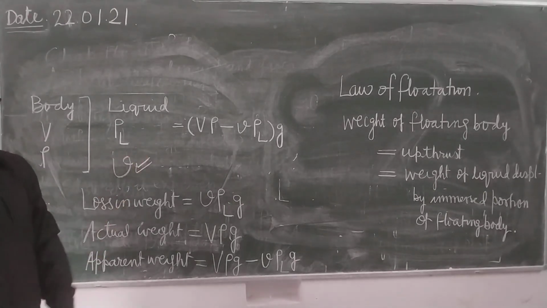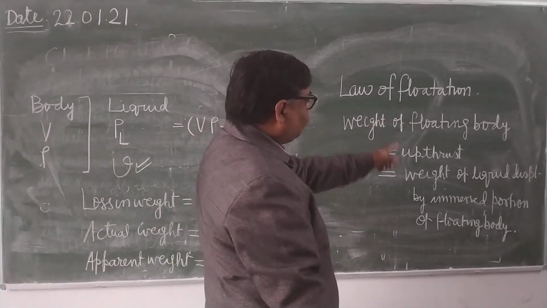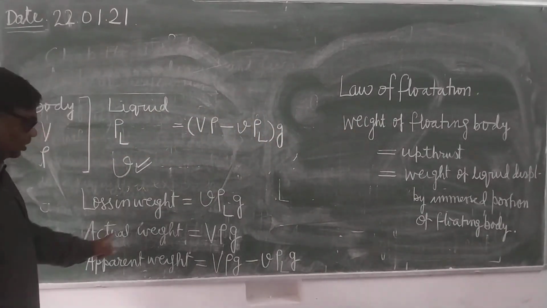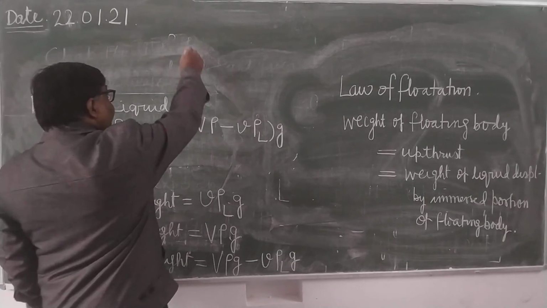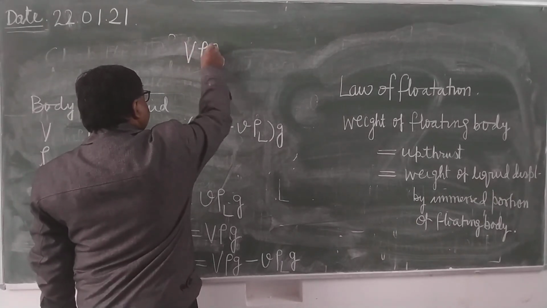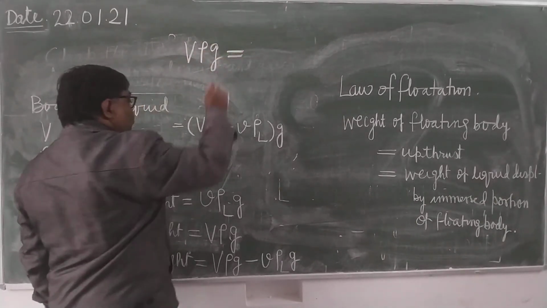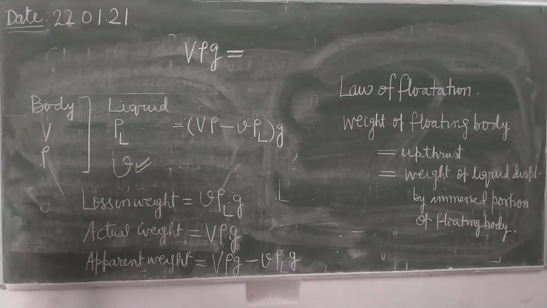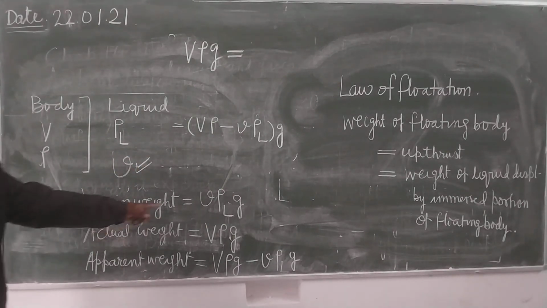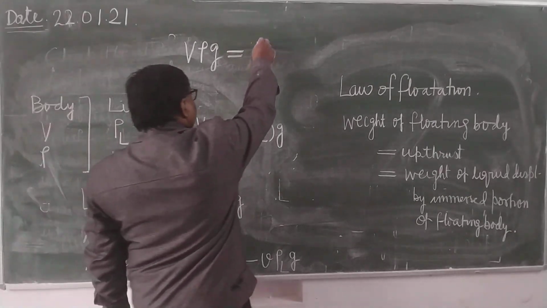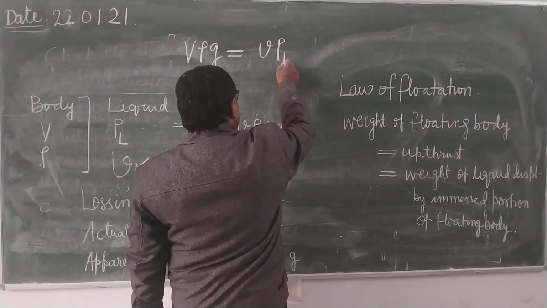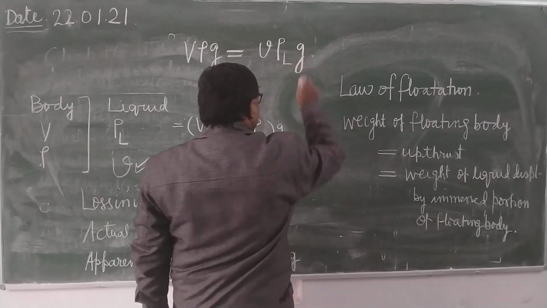So from the law of flotation, what will you get? Weight of floating body means actual weight. Means V into rho into g will be equal to weight of liquid displaced. Weight of liquid displaced means that loss in weight, that is small v into rho L into g. It's clear?